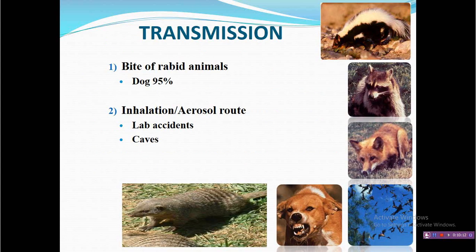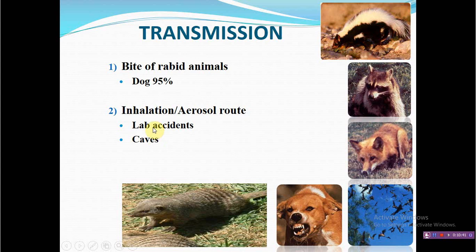Now moving to the transmission. Transmission generally happens by two principal criteria. One is dog bite transmission, that accounts for 95% in developing countries, whereas the second criteria is lab accidents and caves, and inside caves bats play an important role in transmission of disease. That means aerosol transmission happens inside the labs and caves.